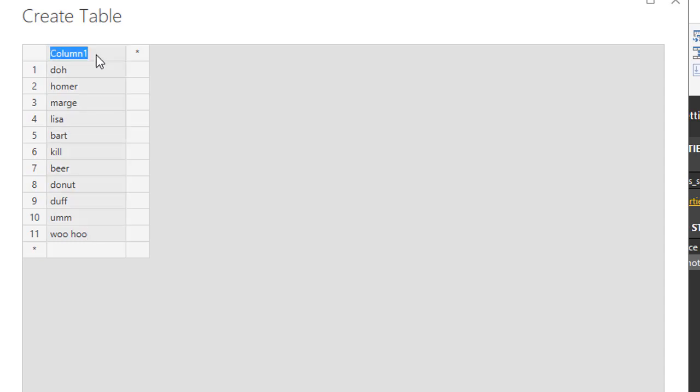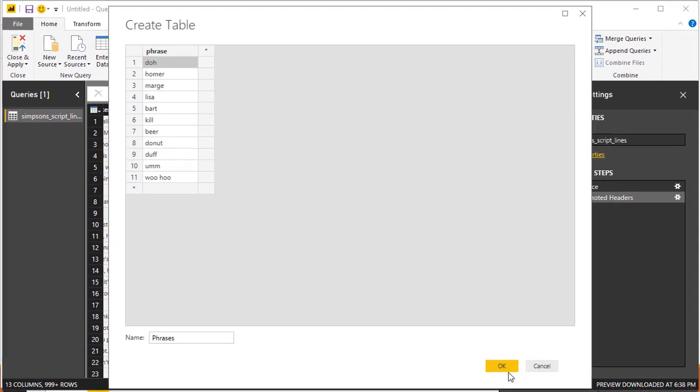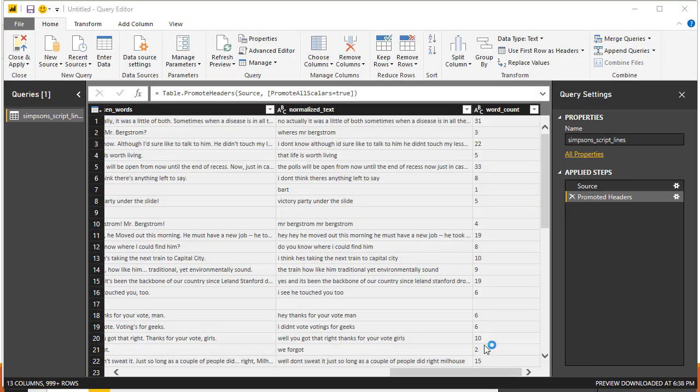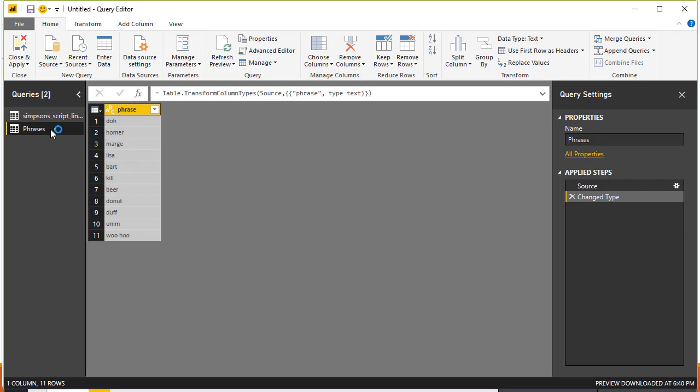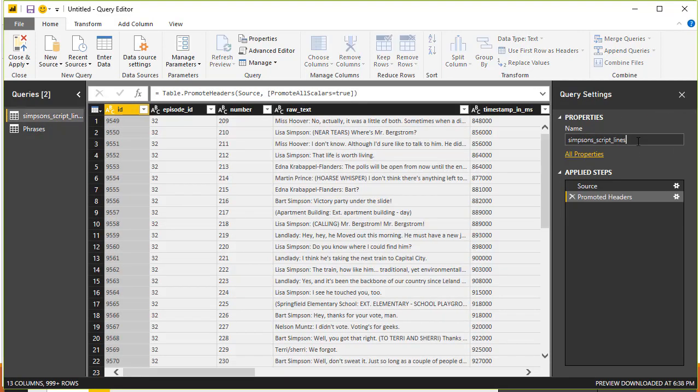And that's the phrase, right? So that's the title of the column. So using enter data you could create this kind of ad hoc data that you can then connect with other tables and do some interesting analysis. Let's just stick to 11 phrases here, and this is our script line. So I'm going to call this query script.